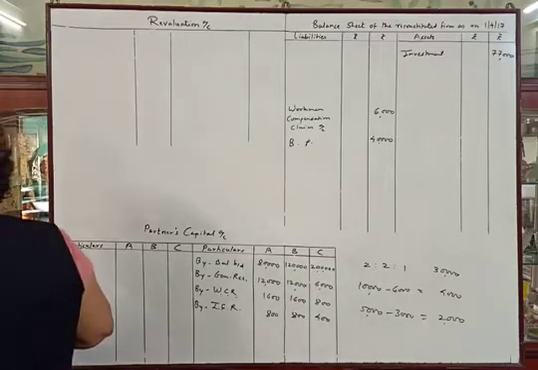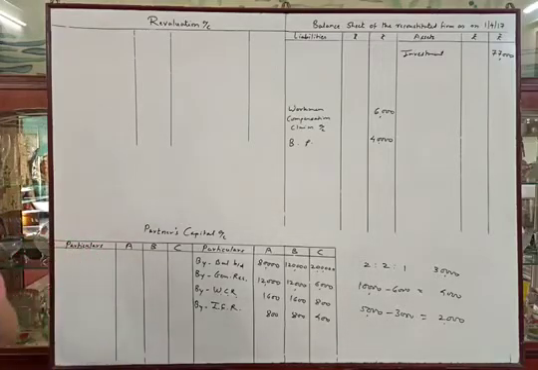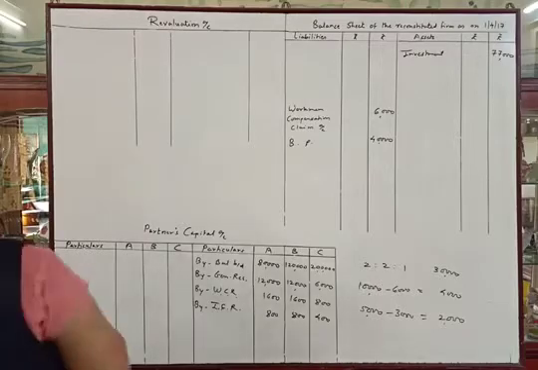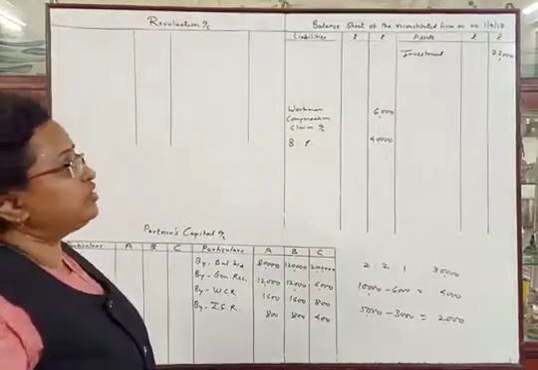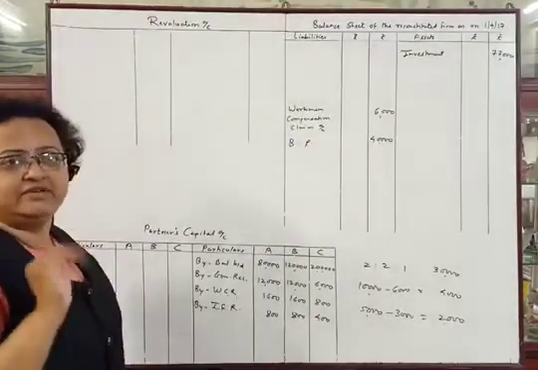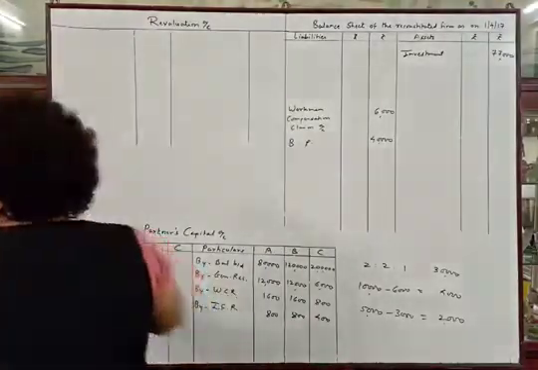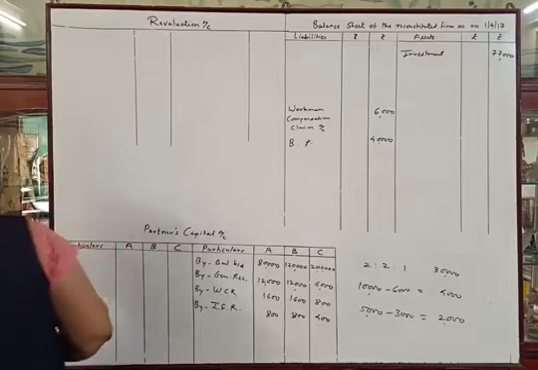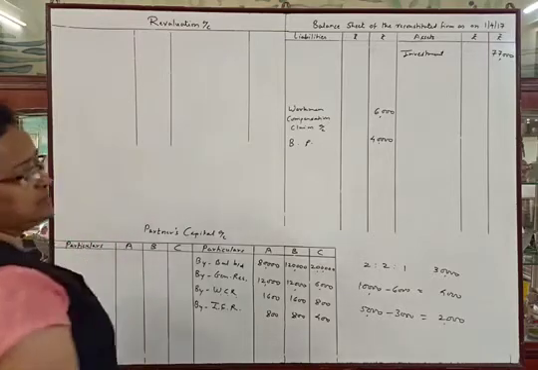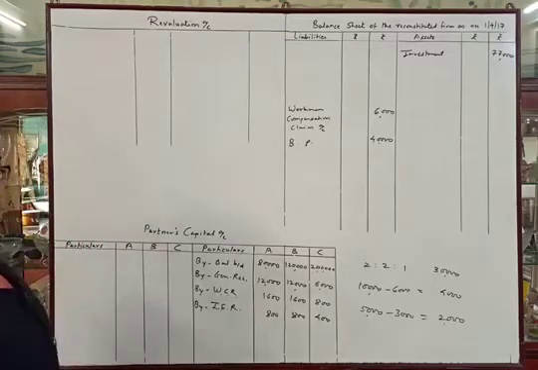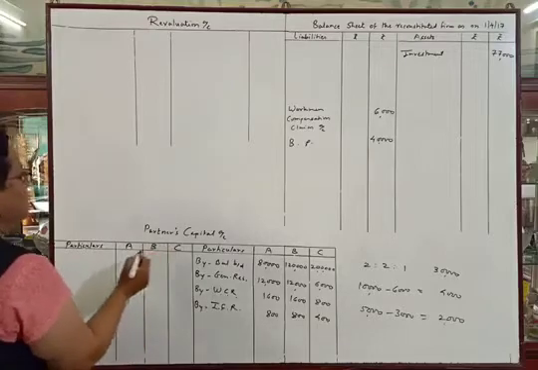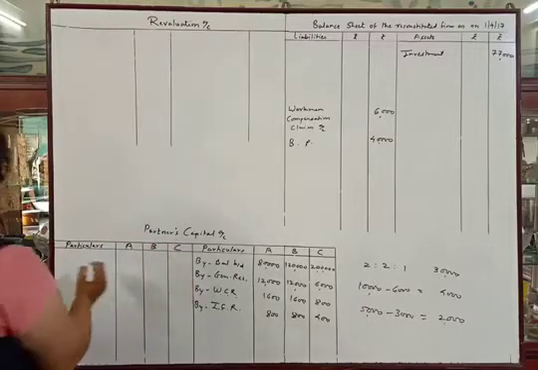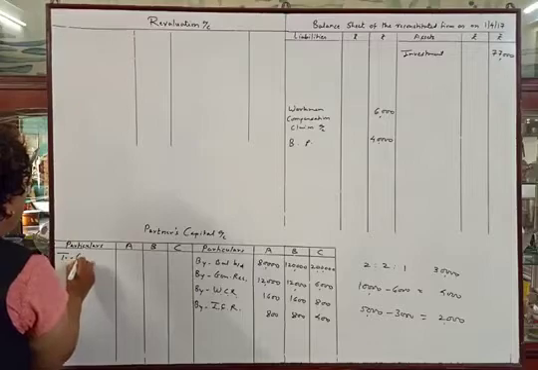First, we can see that goodwill of rupees 24,000 is given in the balance sheet. So this is existing goodwill of the firm. We have to write off the existing goodwill first, which is rupees 24,000. Entry will be partners capital account debit to goodwill account.